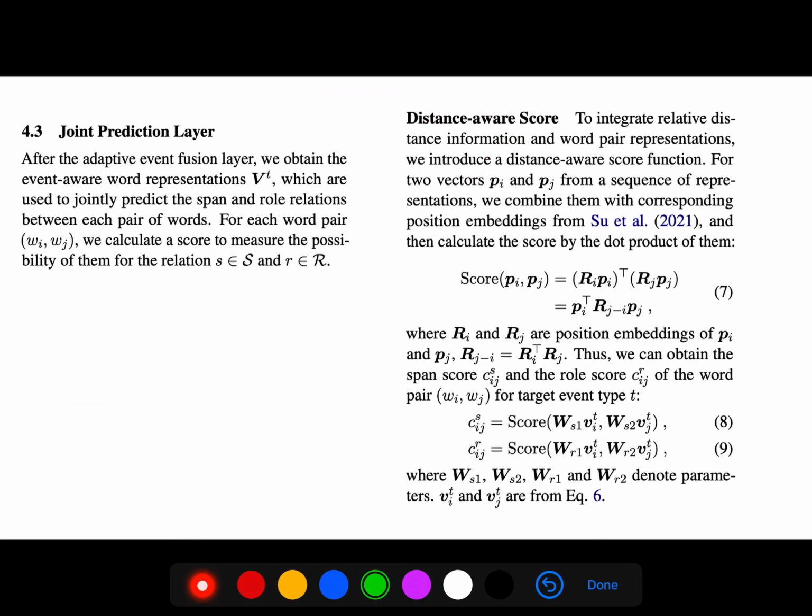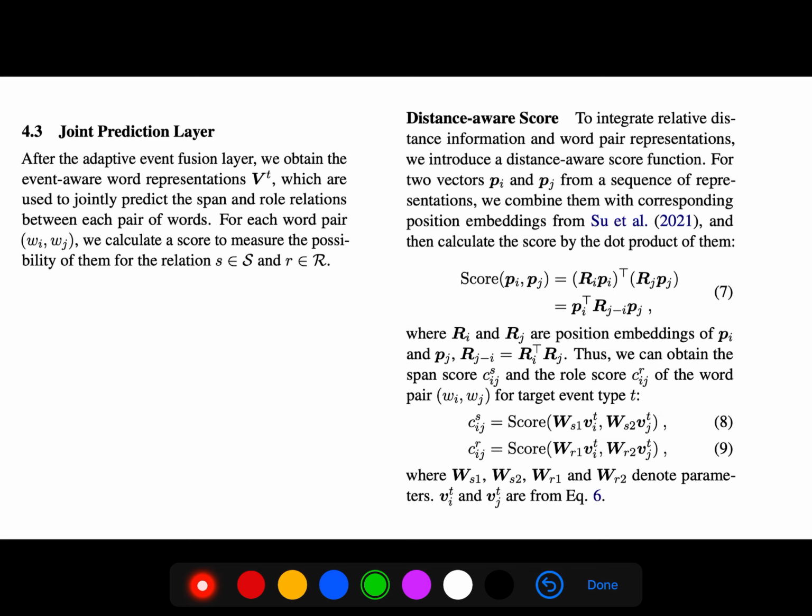And then we have the joint prediction layer. For each word pair, we calculate a score to measure the possibility of them for the relation. To integrate relative distance information in word pair representations, we introduce distance-aware score functions.